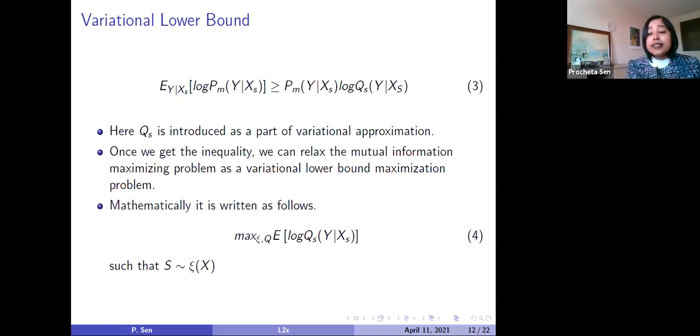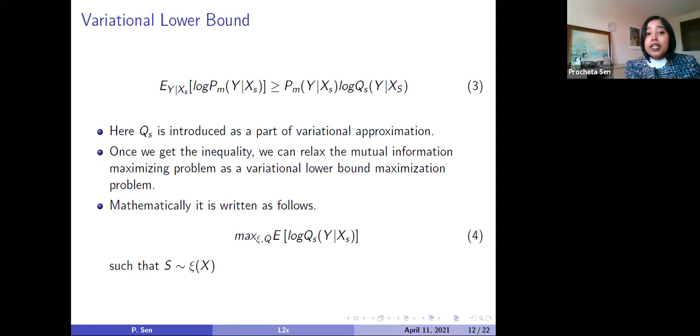So what is this variational lower bound? It is a concept in statistics which we use when we can't estimate an original distribution. So we take a simpler distribution which is almost similar to that unknown distribution, and we try to estimate that.